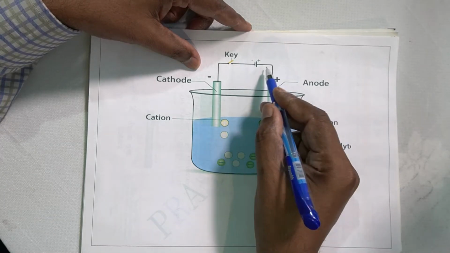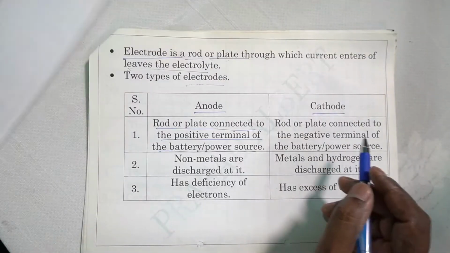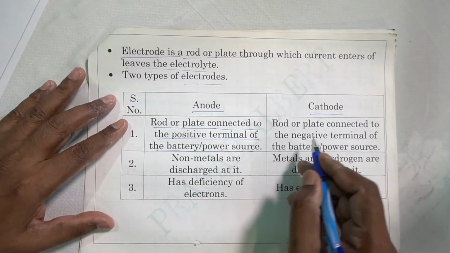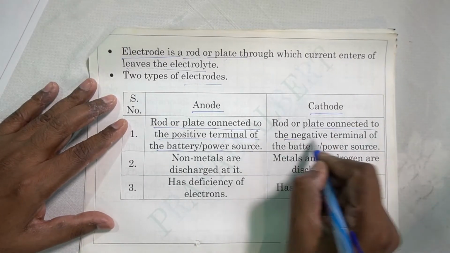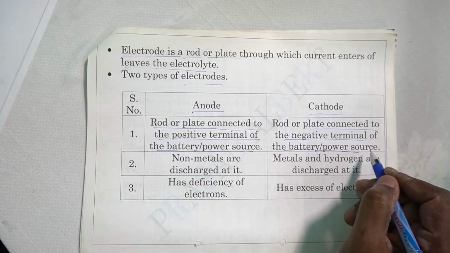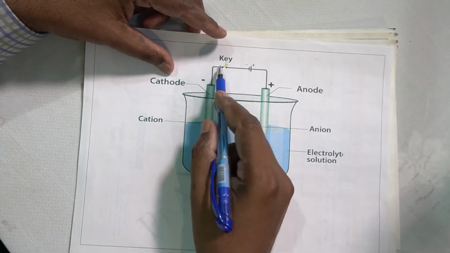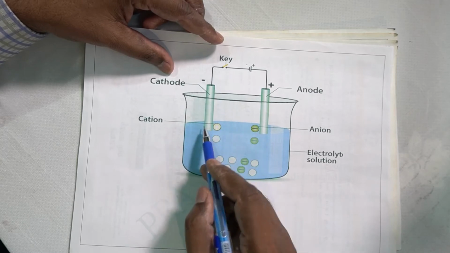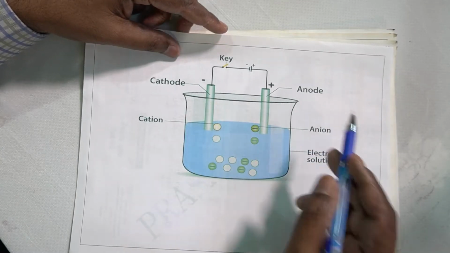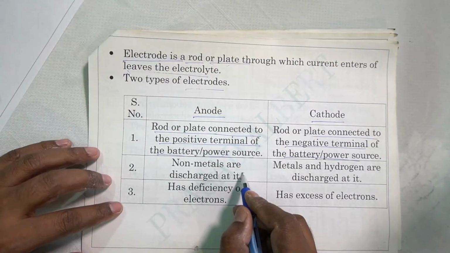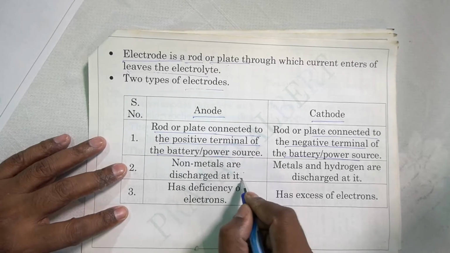Now what is a cathode? A cathode is a rod or plate connected to the negative terminal of the battery or power source. You can see here the negative terminal of the battery is connected to the cathode. So this is the cathode and this is the anode. Now non-metals are discharged at the anode.